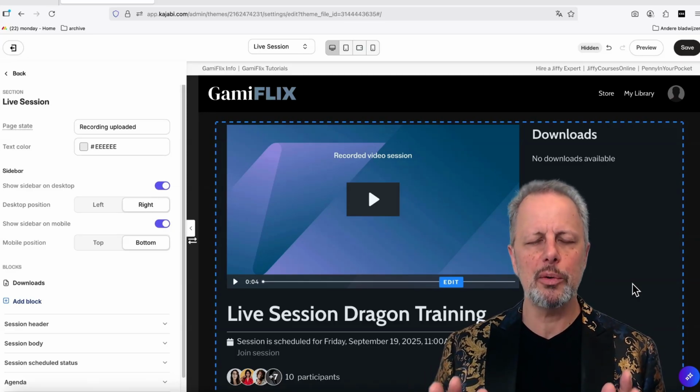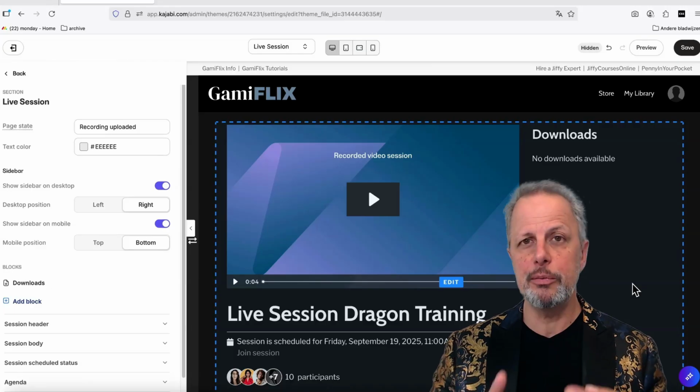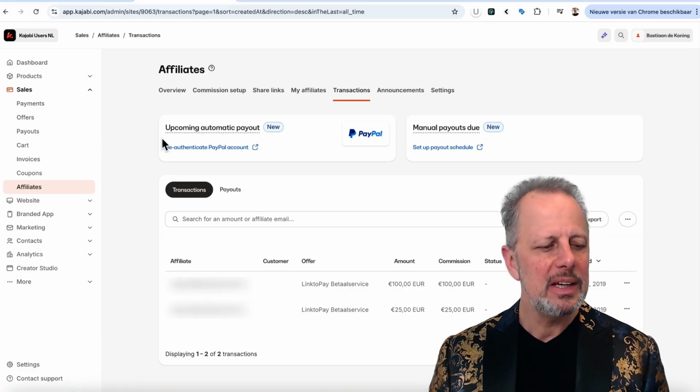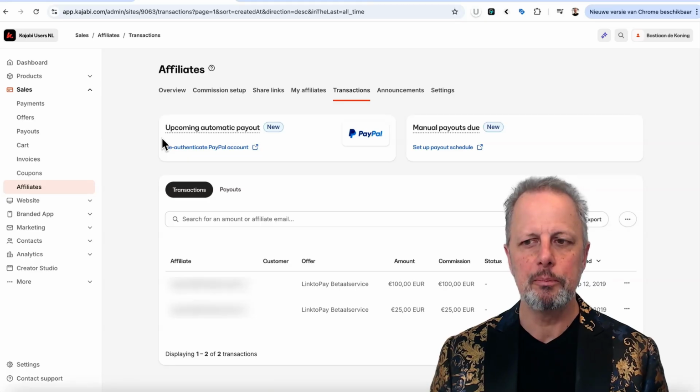This is really a wonderful update. But as I said, it's part of the growth and the pro plan. The third feature I'd like to talk about today is the affiliate dashboard.